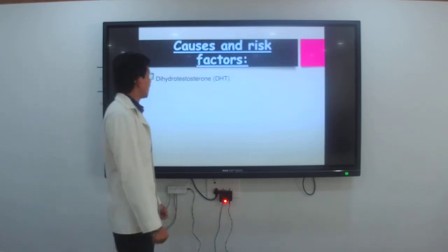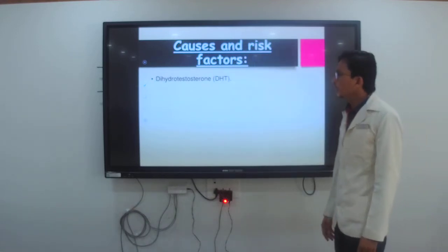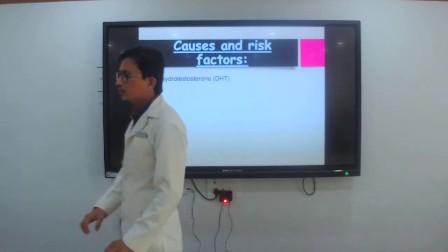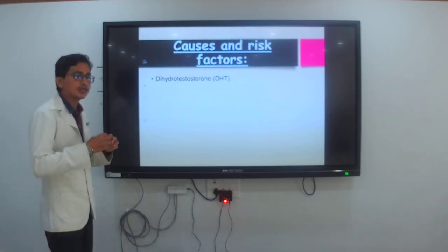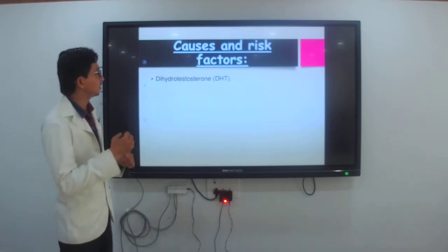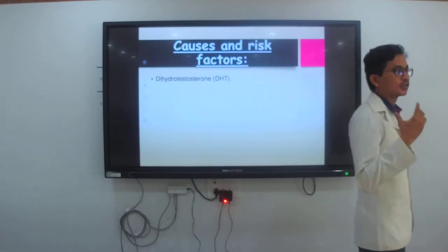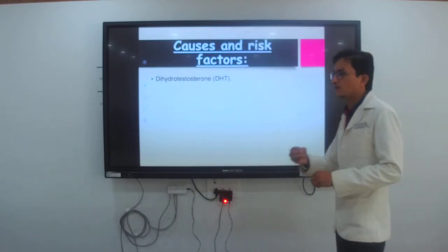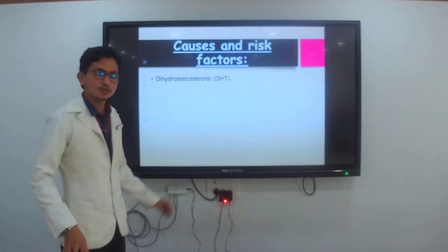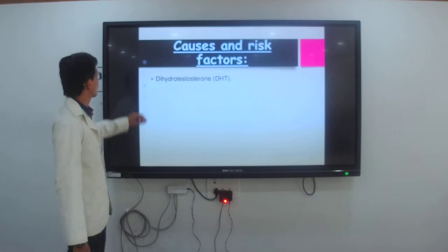Then next it is the causes and risk factors, okay. You can see the causes and risk factors, that is dihydrotestosterone, means that is DHT. DHT means it is the hormonal changes. Because of that the increase in prostate gland is due to the changes in the body, due to the changes in the dihydrotestosterone, estrogen, okay, hormonal changes. Because of that they may be suffering from the BPH, okay, above the 50 or to 80 years, okay. In the last slide we have seen 50% or 75% are suffering from the BPH.